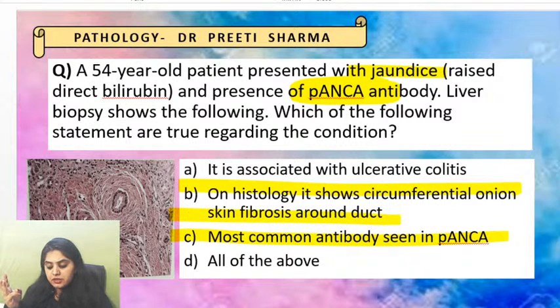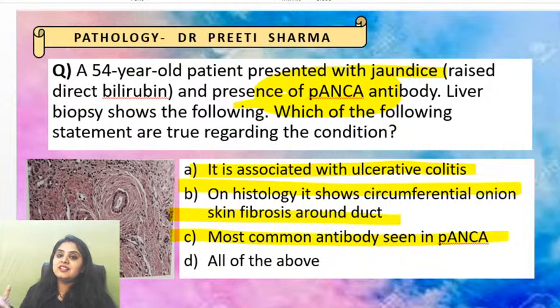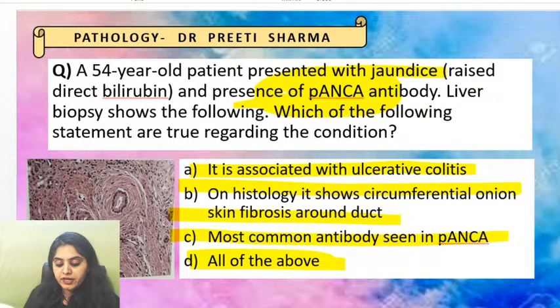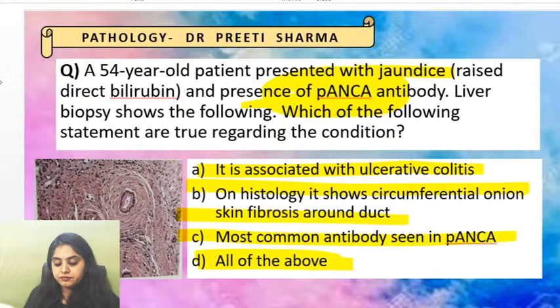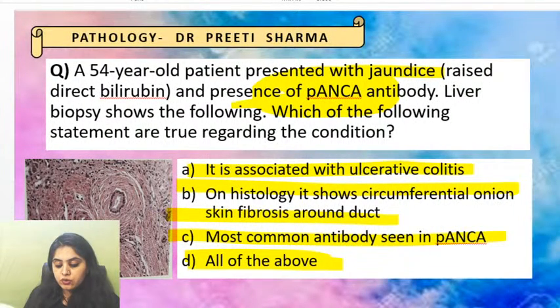Is it associated with ulcerative colitis? Yes. Why? Because guys, yesterday only I was teaching you what is the antibody with ulcerative colitis. Which antibody is seen in ulcerative colitis patients? It is P-ANCA antibody. So all of the above are correct here. Are we okay with this? Yes, everyone. Should we move ahead? No confusion? Okay. Coming to the next one.